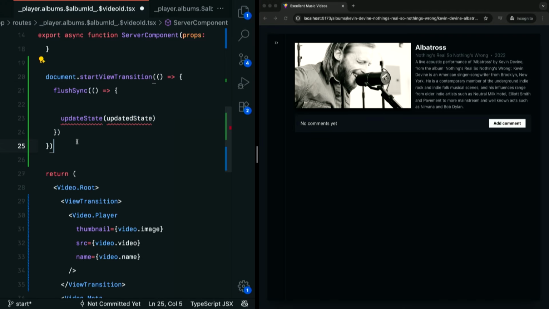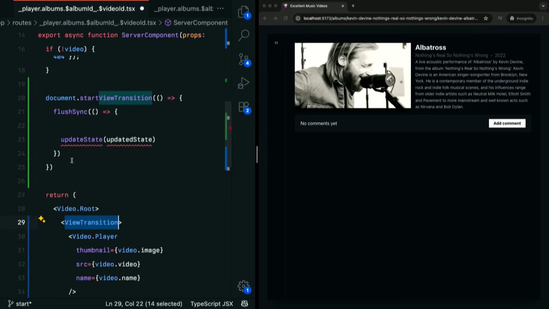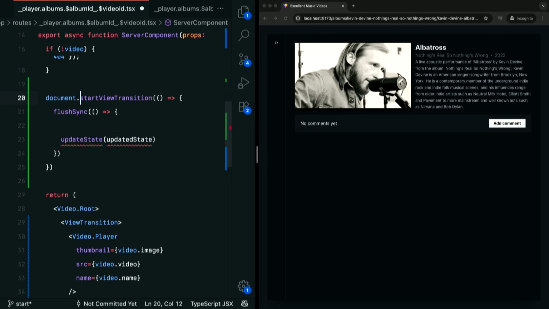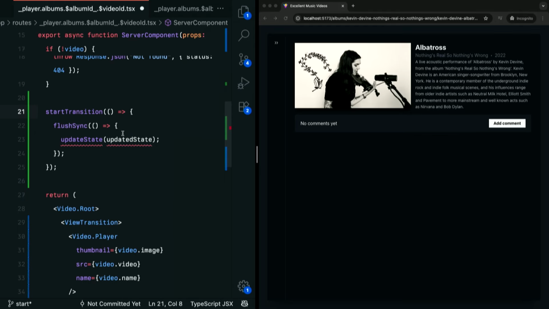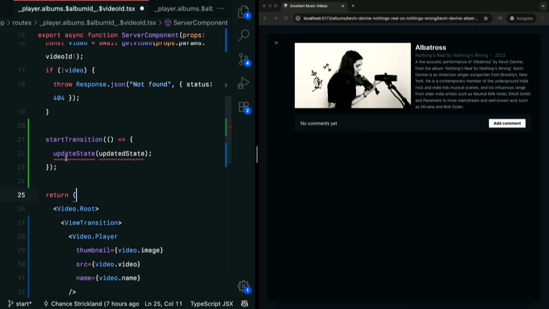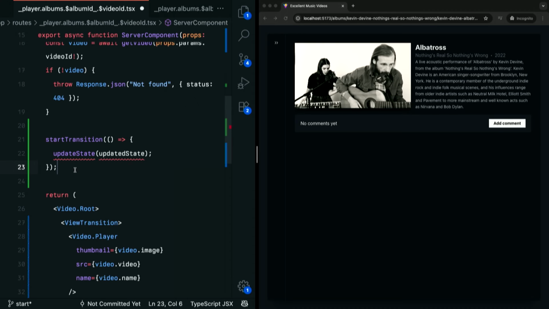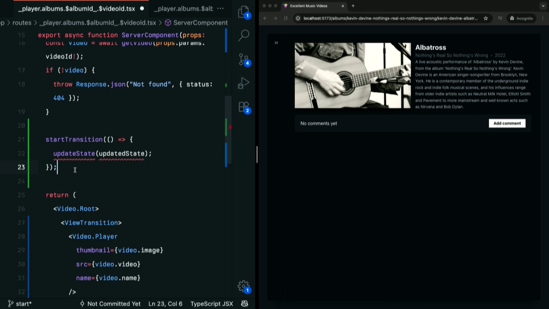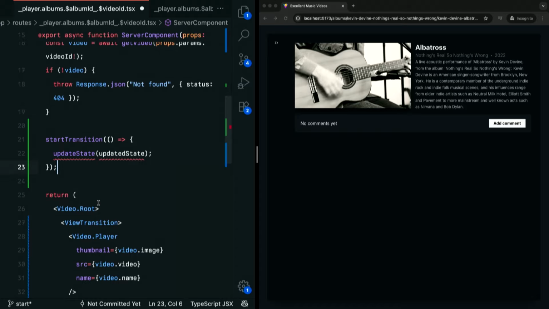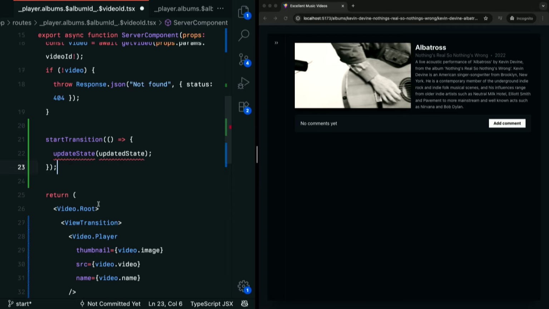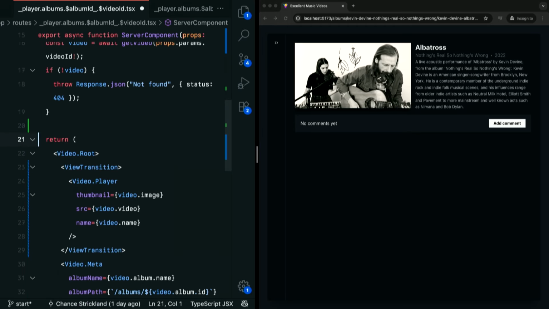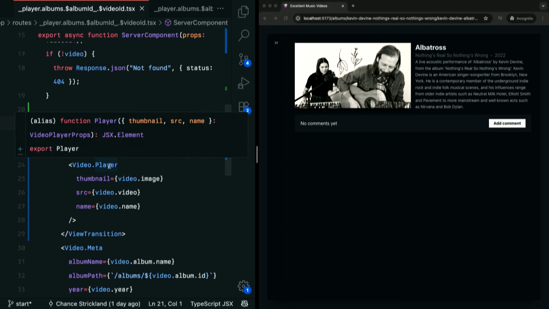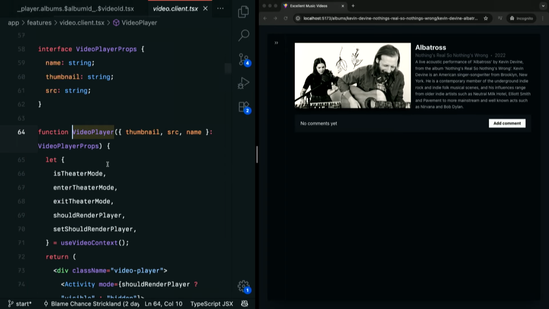But what if I told you that triggering a view transition anywhere in your tree was as simple as starting a transition in React? No longer need to flush anything. And this is pretty cool because view transitions just work automatically with any update that is triggered within a transition. Underneath, anything that updates a component, if that update is started in transition, everything underneath that view transition should work, right? And so what I'm going to do is I'm going to go into my video player here.